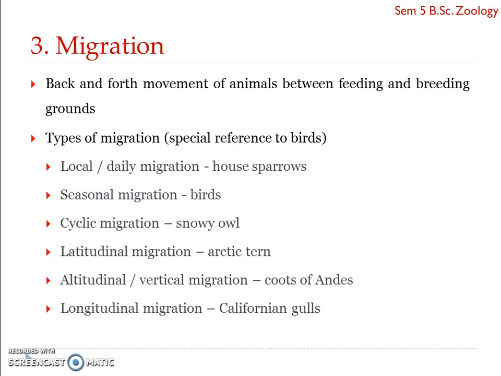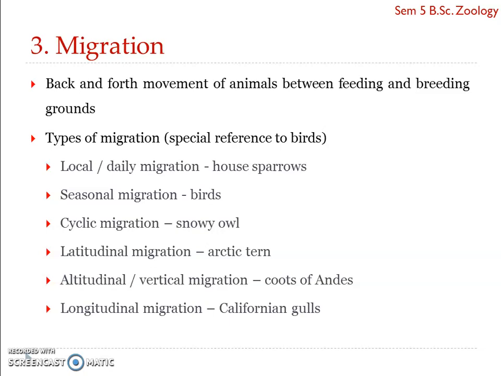Now we have a seasonal migration, wherein migration happens in response to seasonal changes, and that is very common. In tropical and subtropical areas, these kinds of migrations occur in the beginning or end of the warm season. In temperate areas, the movements are triggered by the onset of winters, that is extreme low temperature, which the animals may not be able to tide over. So those migrant animals usually move down towards the tropical areas.